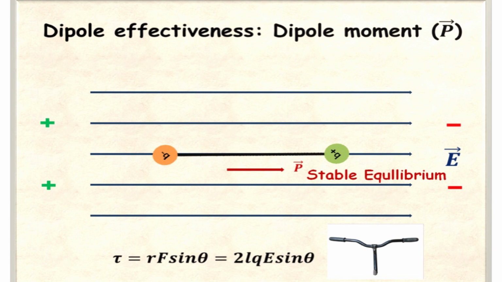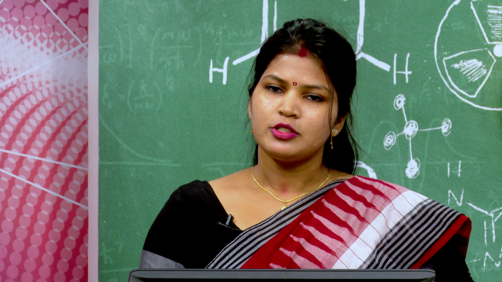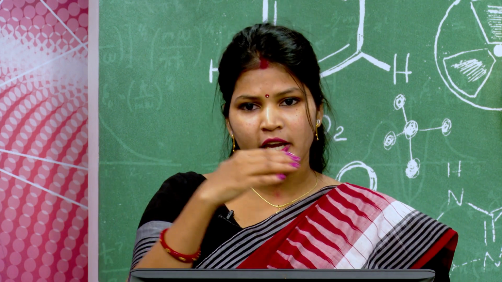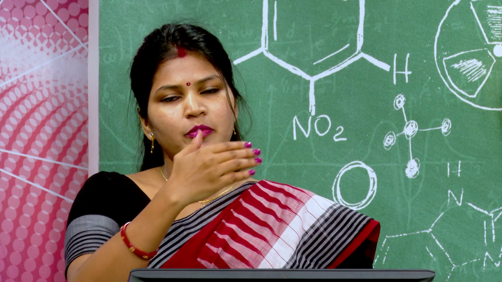You see, when a dipole is inside an electric field, suppose inside a capacitor, then due to torque it rotates, isn't it? That means it is aligned with the electric field to acquire stable equilibrium. So to maintain stable equilibrium, the dipole is aligned from negative to positive with the electric field. So its direction is from negative to positive, that is minus q to plus q.